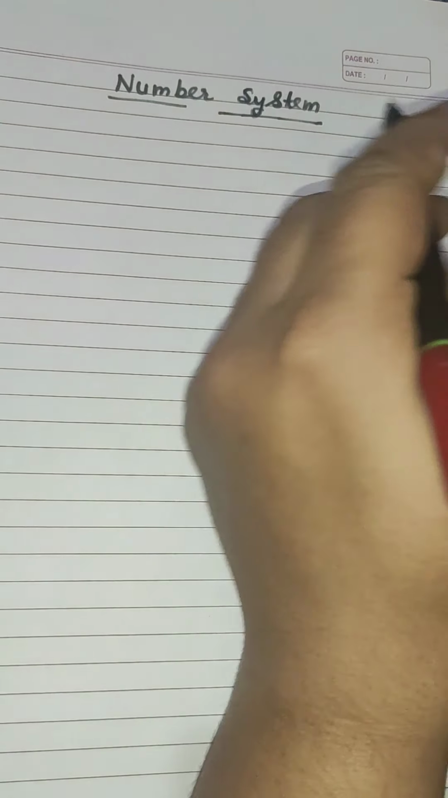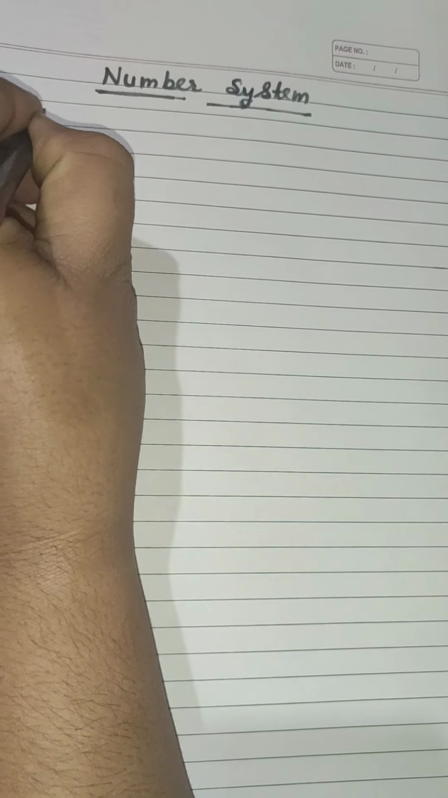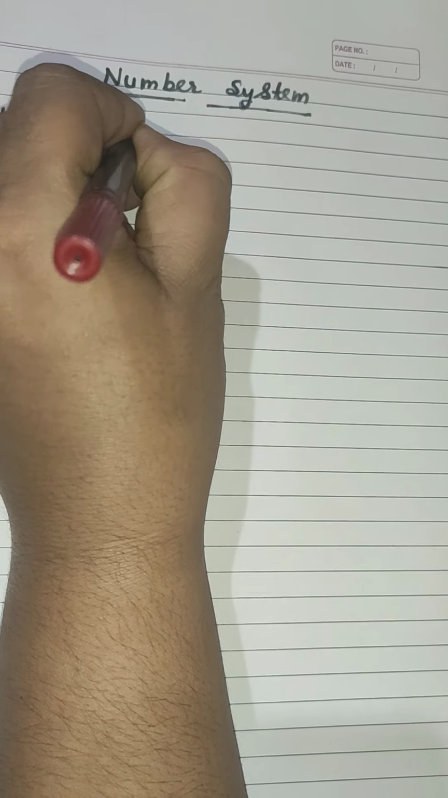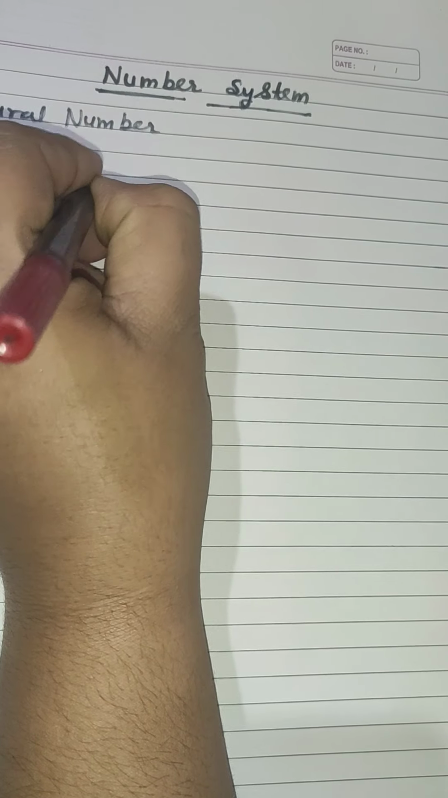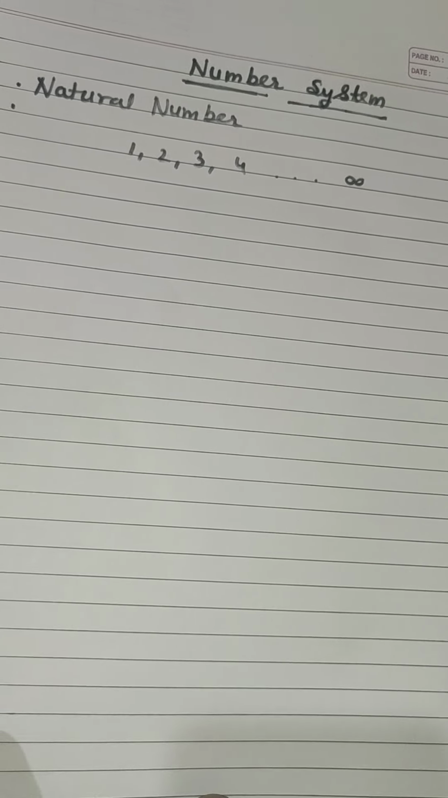So students, let's start a video on number system. When we talk about the number system, then the system related to number is known as number system. Clear? For example, we have the definition of some basic numbers. First is natural number. Naturally, the numbers that we have: natural numbers. That means 1, 2, 3, 4 up to infinity, those numbers are considered as natural numbers.